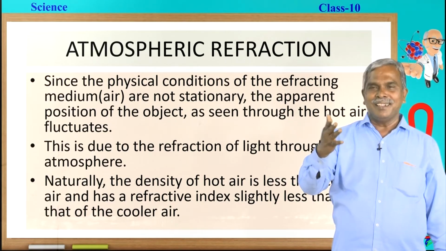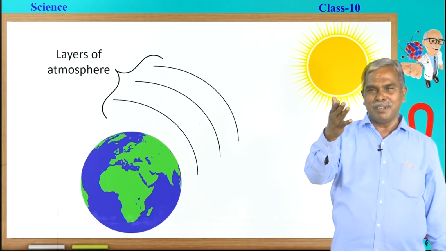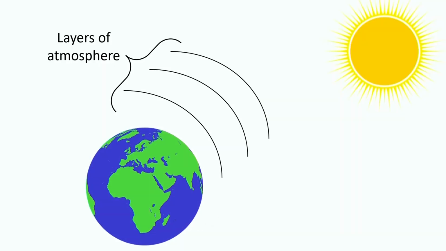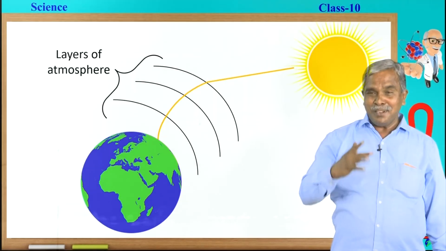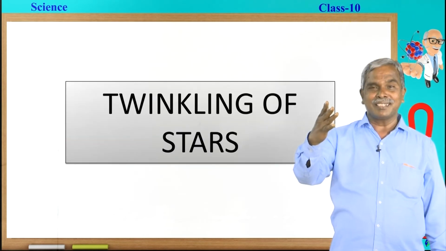You please see how the atmospheric refraction is going to happen here, my dear children. Sunlight is going to fall. First, it travels straight because it travels in the vacuum first. Then it enters our earth atmosphere, which has different layers. Density is different because temperature is different. Refractive indices are different. That is why the light is going to bend. This beautiful phenomenon is called atmospheric refraction. Let us see the applications of atmospheric refraction.